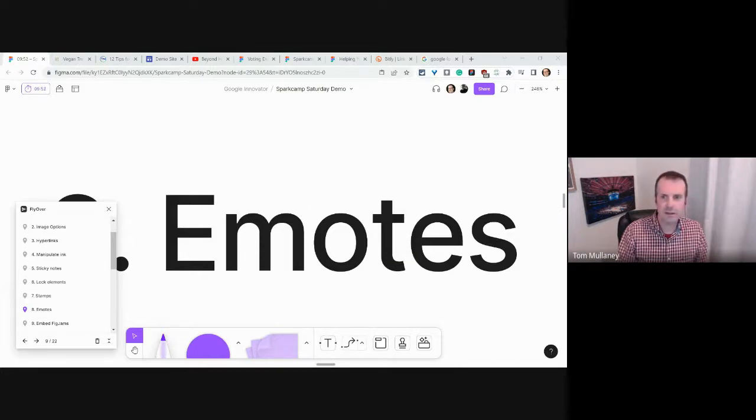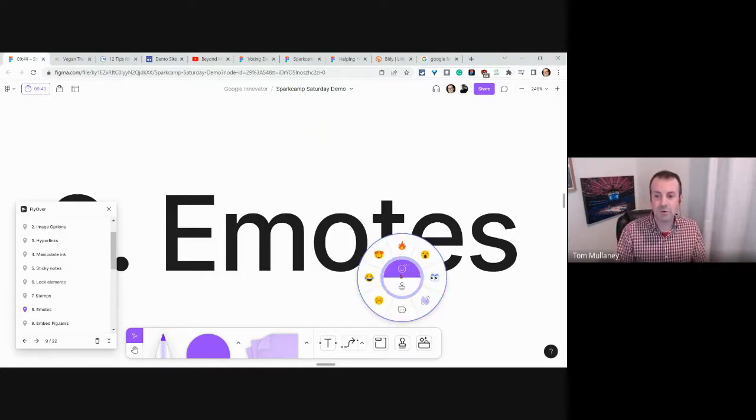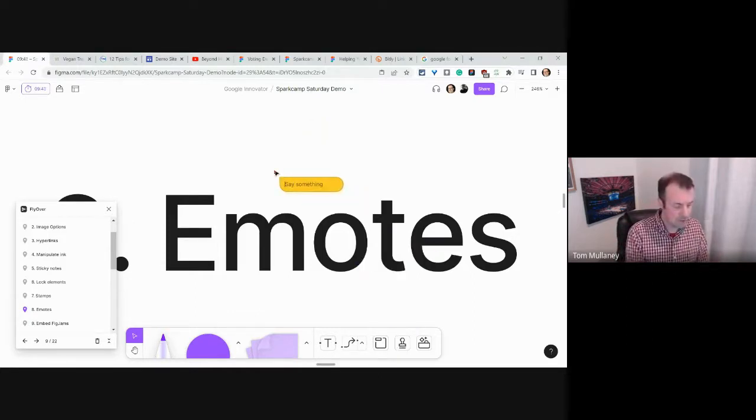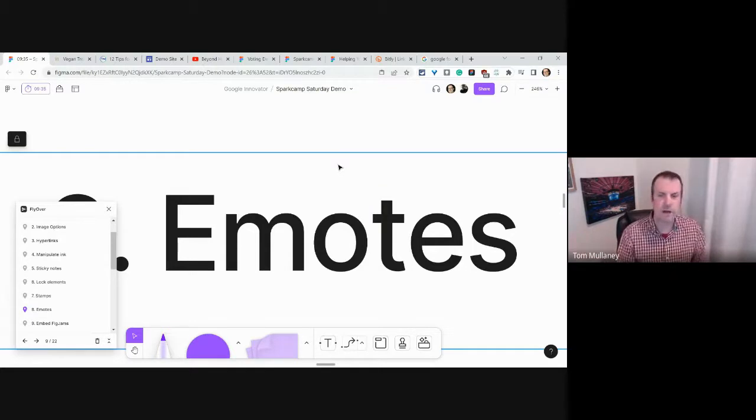Oh, there we go. Yep, Tom Innovator is now doing that, right? Because it's this little temporary thing. But the emotes get really good with what's called cursor chat, where you say something and everybody else sees it, but then it goes away. So it's not a comment. We'll talk about comments later.